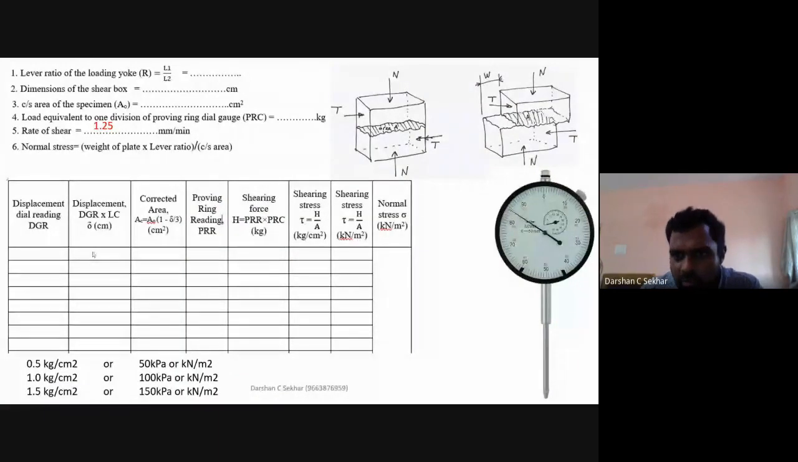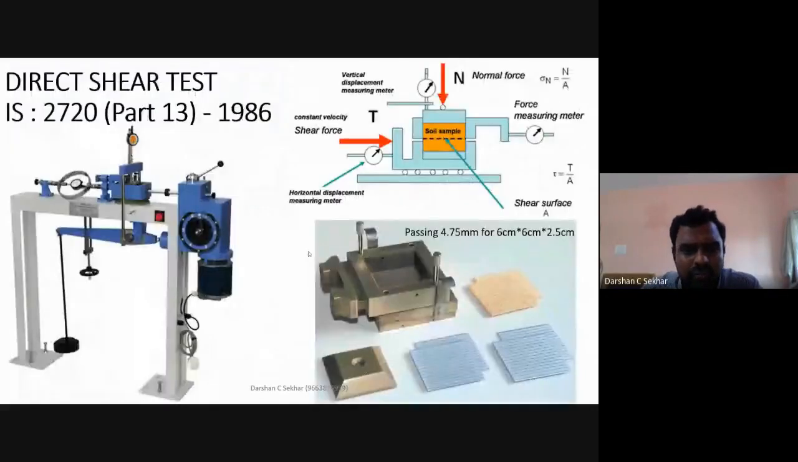There are two things with respect to testing. One is the displacement dial gauge reading. The other one is the proving ring reading. Dial gauge reading and proving ring reading. So what is this dial gauge reading? This dial gauge reading is nothing but this side. You have a dial gauge here. It will be placed here. This is your dial gauge. And what is this reading?